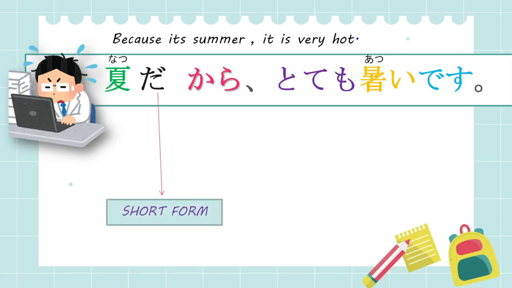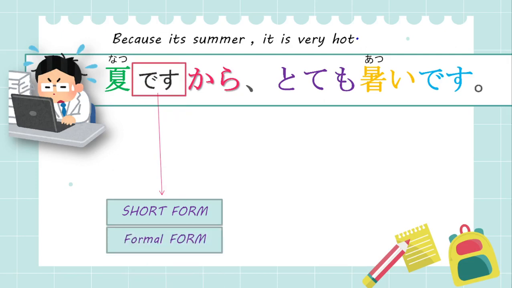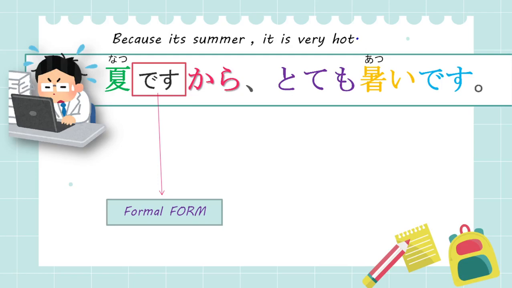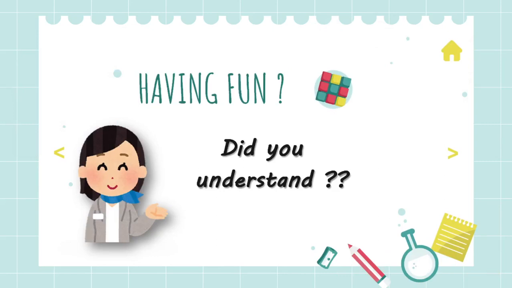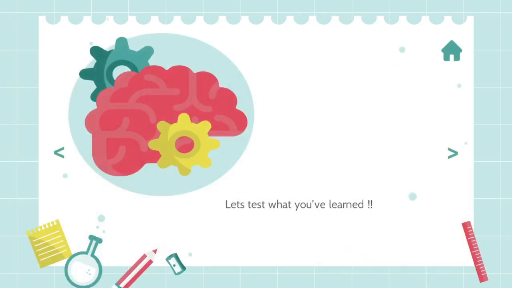Now this だ represents the short form. You could have also used です in place of だ to make the sentence formal. Okay? So, are you having fun? And did you understand? わかりましたか? Okay. If you did, it's time for a short quiz. Let's test what you've learned.